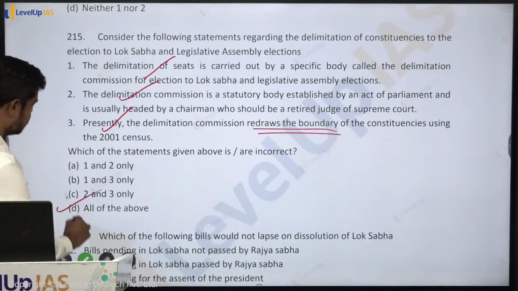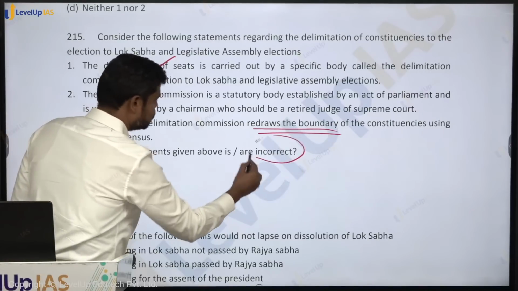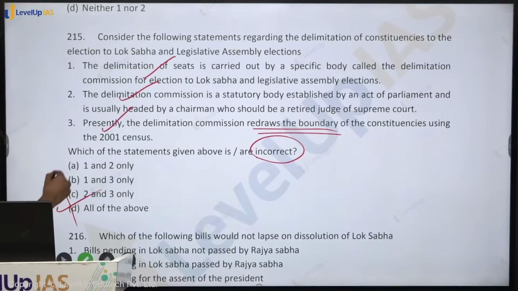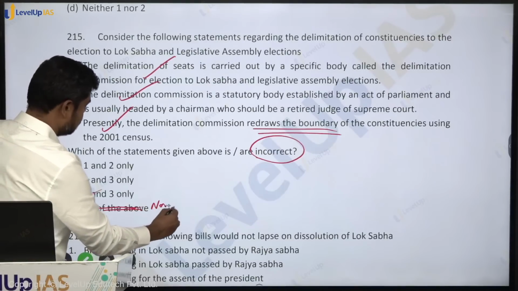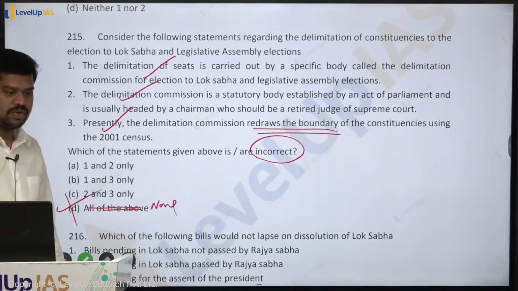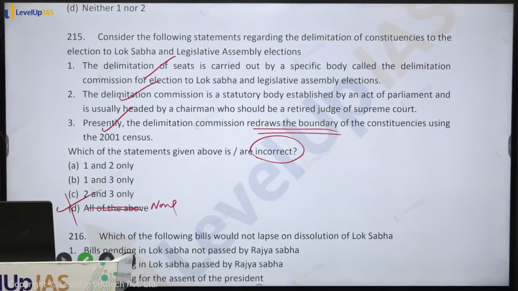Okay, incorrect they are asking, sorry. So this is again very important. You should not make this mistake, okay. So which of the following statements are incorrect? So I will just make it none of the above. Okay, so none. So the answer is option D. Okay, so please make that small correction.